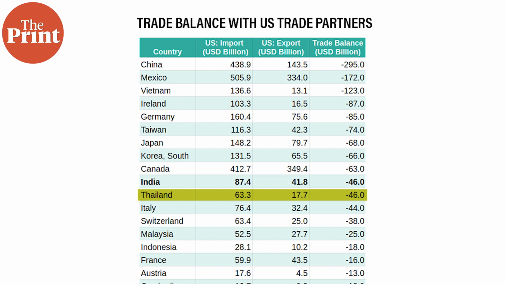The difference is that the US imports more from us in level terms. So with Thailand also, the deficit is the same, but the value of what the US imports from us is higher. Okay. And so now, if these reciprocal tariffs do come into place, what are the sectors that are most going to feel the pain in India?